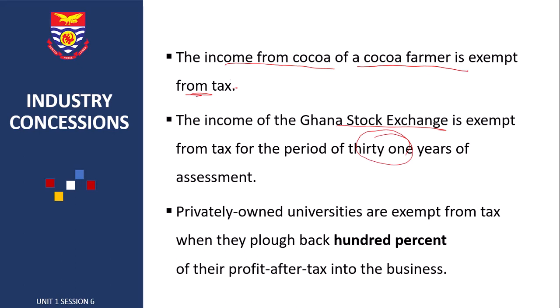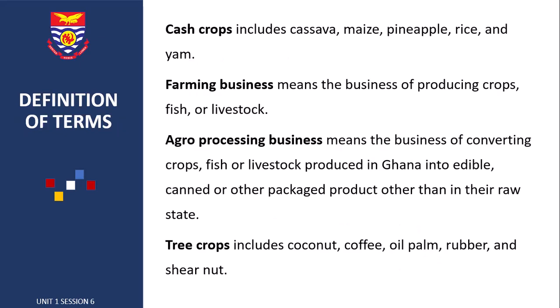Then we also have privately owned universities, which are exempt from tax when they plow back 100% of their profits after tax into the business.